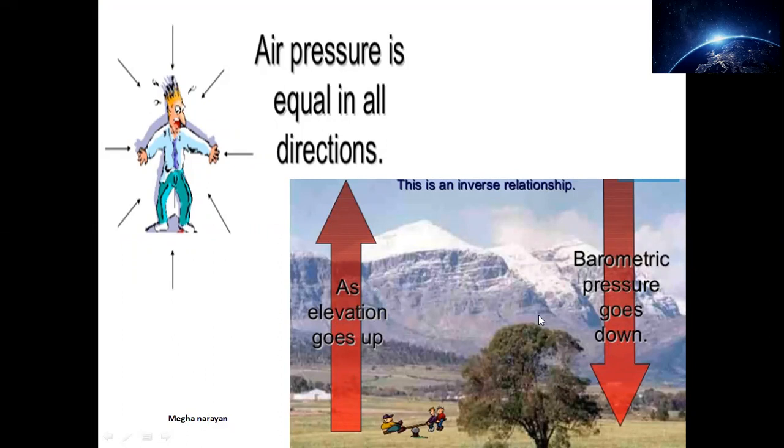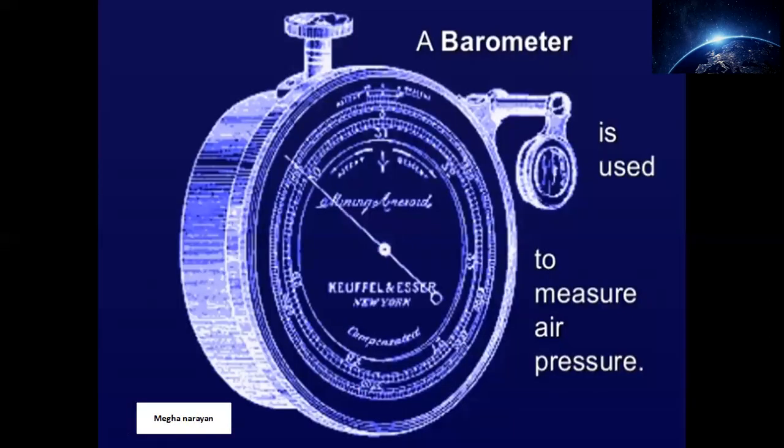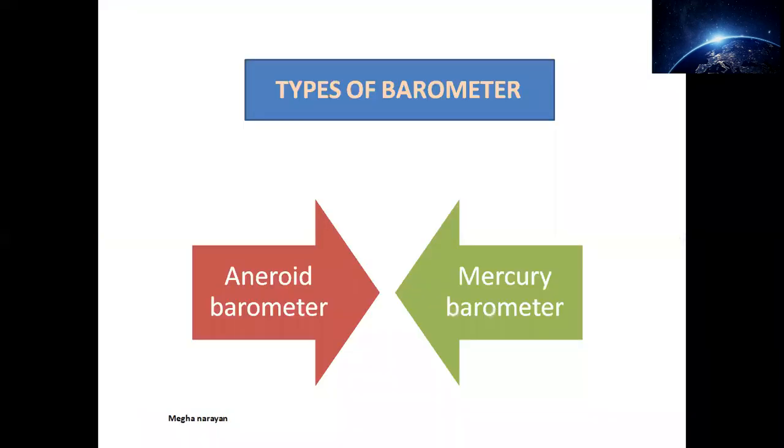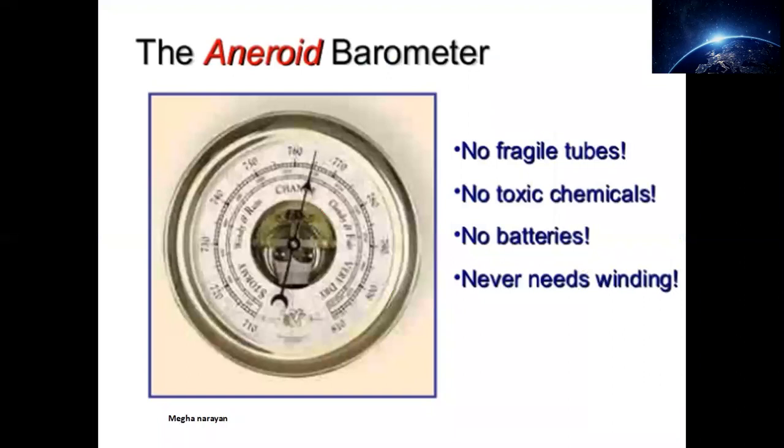Okay. Coming to the next one, the barometer. As you can easily see here, a barometer is a type of device used to measure what we had discussed in earlier slides also. It is used to measure air pressure. Coming now to the divisions of barometer, a barometer is of two types. As you can see on the screen, the first one is the aneroid barometer. The second is the mercury barometer. So let's begin with each one of them in detail with their working.